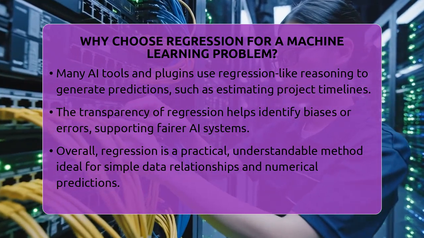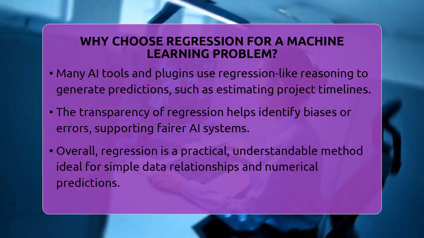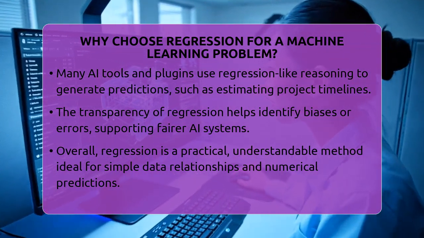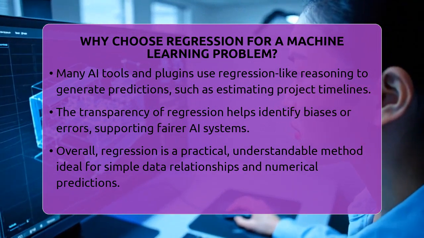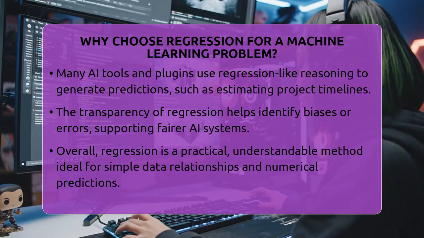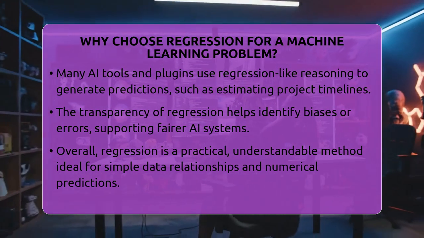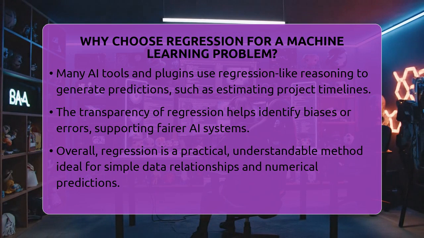To sum up, regression is a go-to choice when you need to predict a number, want a clear explanation of how your model works, and your data relationships are fairly simple. It's a practical, understandable, and widely used method that connects basic statistics with the more advanced AI systems we see today.